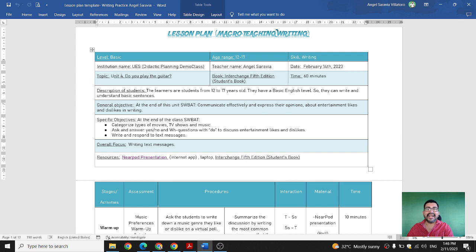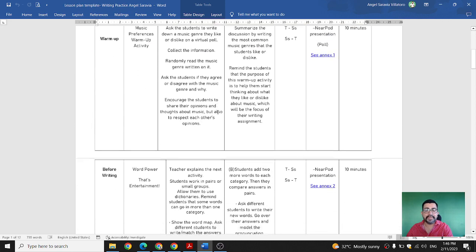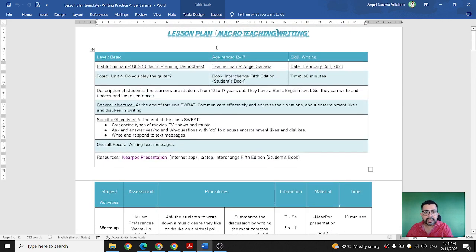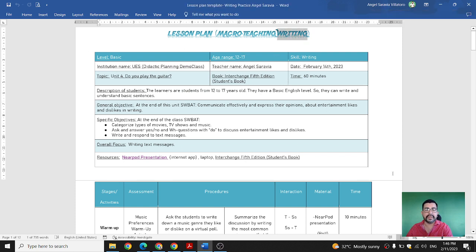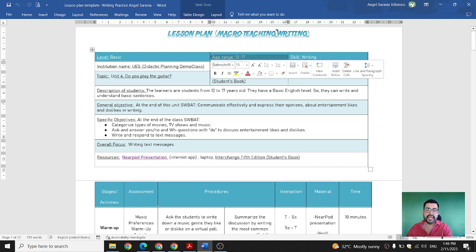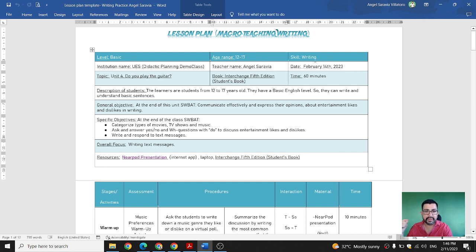First of all, I created the template that I'm using right here for the lesson plan, and this is pretty much the same template that I used the previous time for the previous lesson plan that I created. And if you check here, this is going to be for writing. So we start with the level, which is basic or intermediate level. The age range is from 12 to 17 years old, and the skill that we're going to be working on is writing.